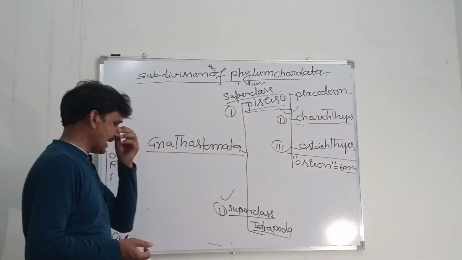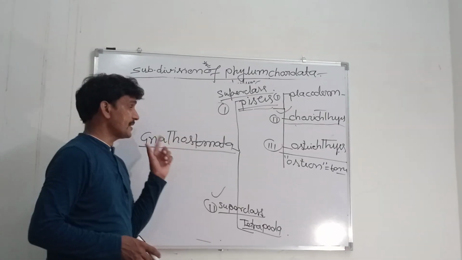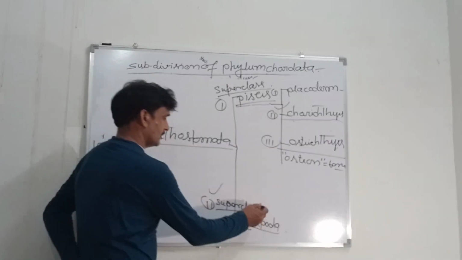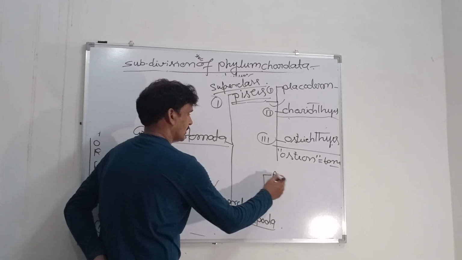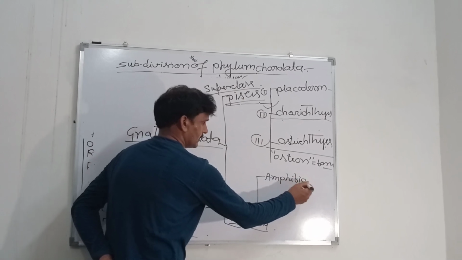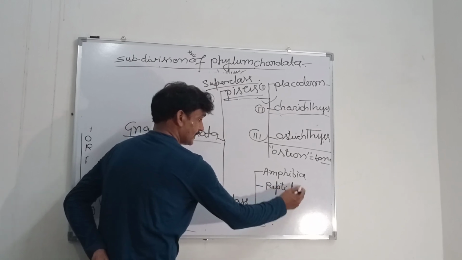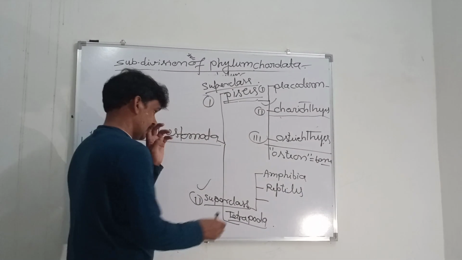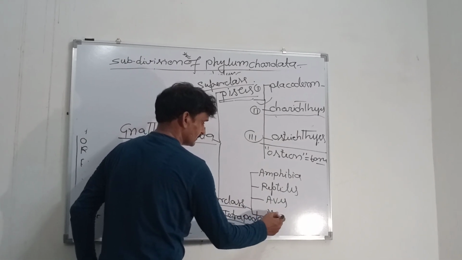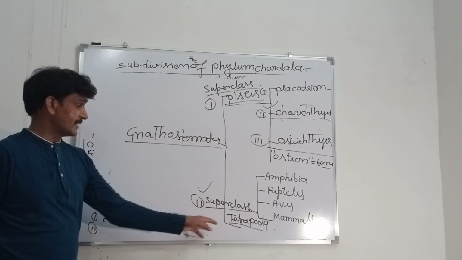It includes four classes: amphibia, reptiles, aves, and mammals.